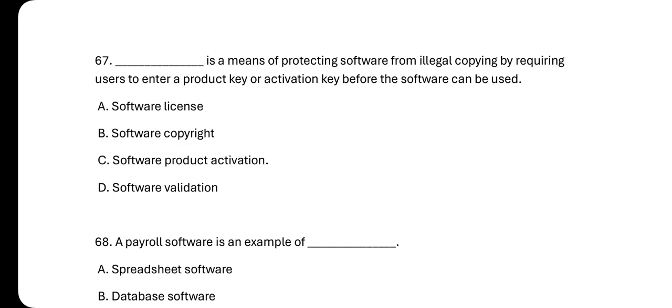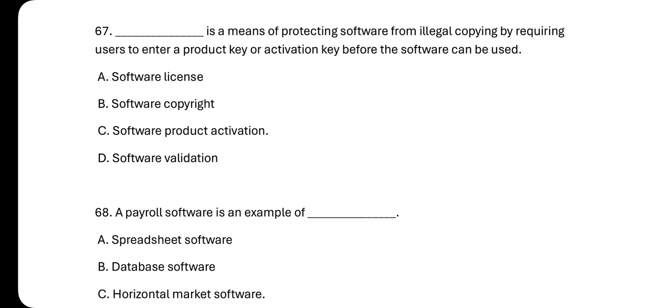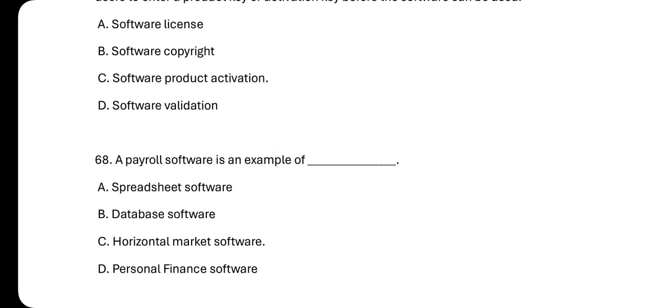Number 67. Dash is a means of protecting software from illegal copying by requiring users to enter a product key or activation key before the software can be used. This is called A, licensed software, B, software copyright, C, software product activation, and then D, software validation. The answer is C, software product activation.